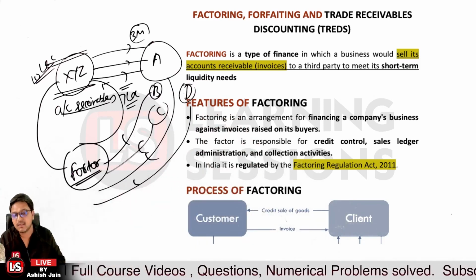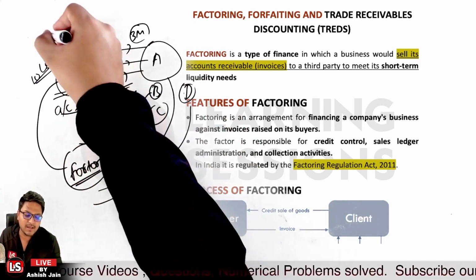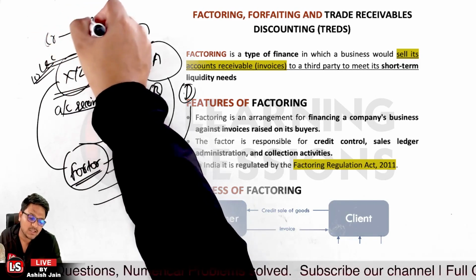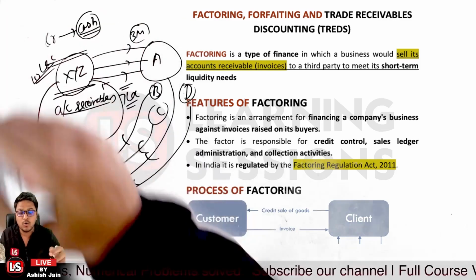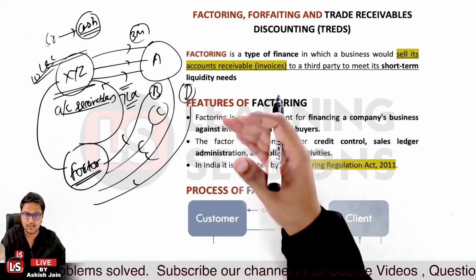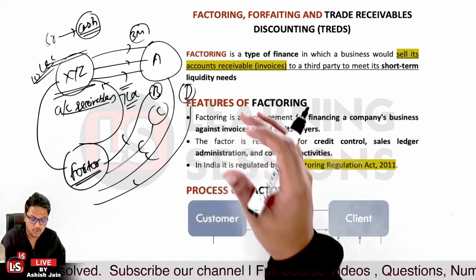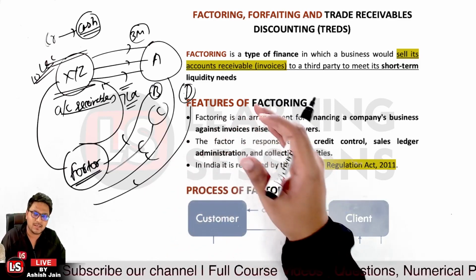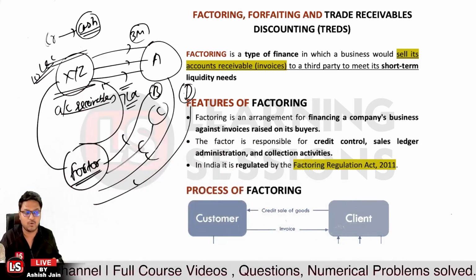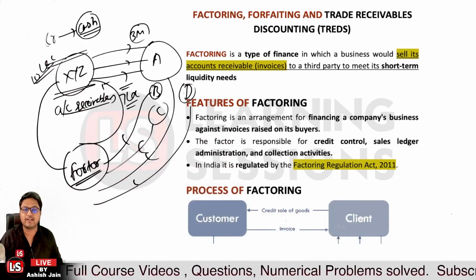Now by doing this, the credit sale of XYZ was basically converted into a cash sale, and moreover there was no hassle as such to maintain the book debt, to maintain the account receivables, and to collect the monies on the due date. So there was no harassment for XYZ from now on. Okay, so that's related to factoring.